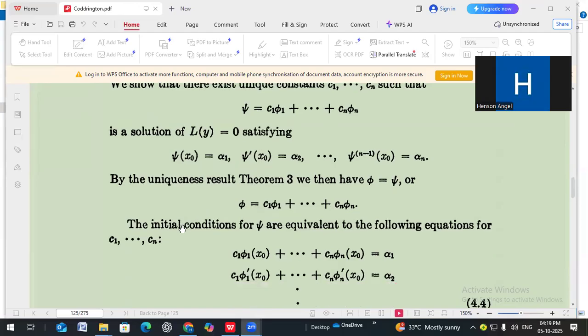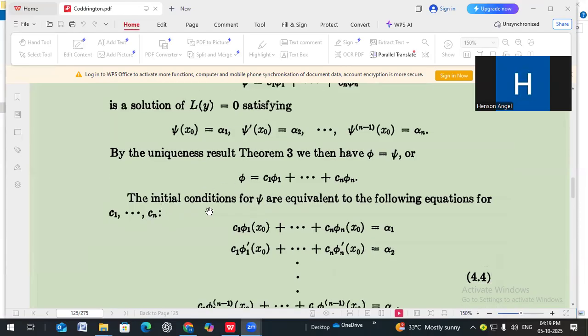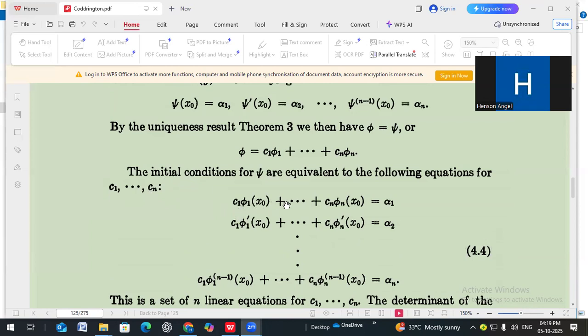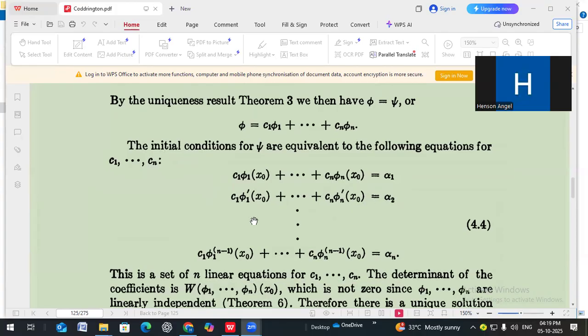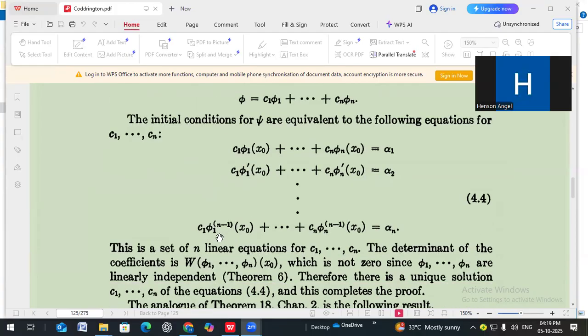So the initial conditions for ψ are equivalent to the following equations for C1, C2, C3, ..., Cn. C1 φ1(x0) plus etc., Cn φn(x0) equal to α1. C1 φ1'(x0) plus etc., Cn φn'(x0) equal to α2. Proceeding this way, we have C1 φ1^(n-1)(x0) plus etc., Cn φn^(n-1)(x0) equal to α_n.